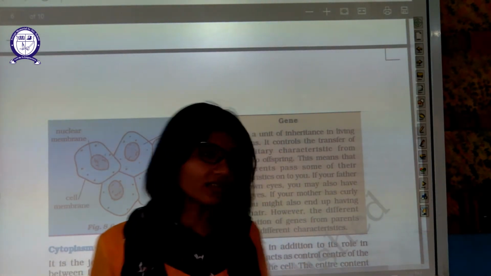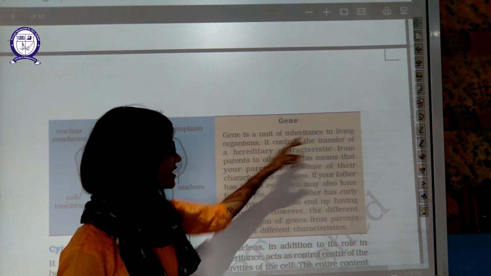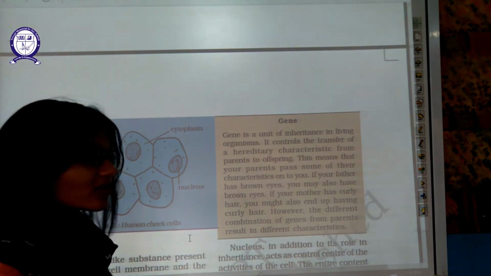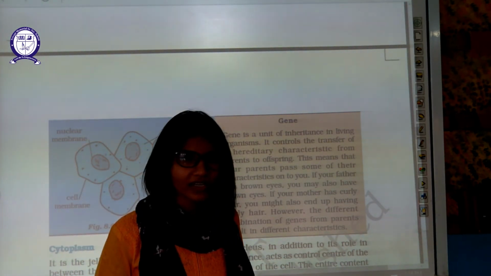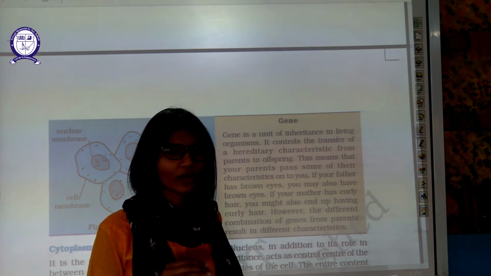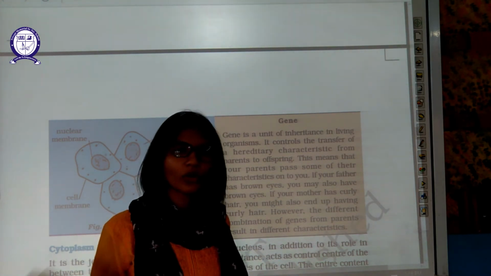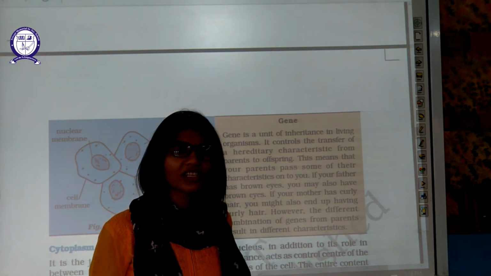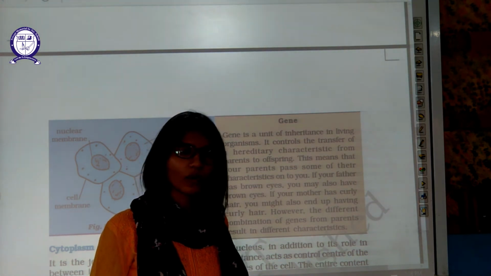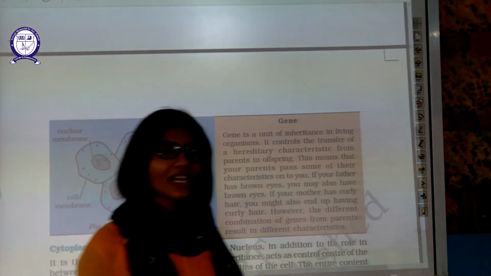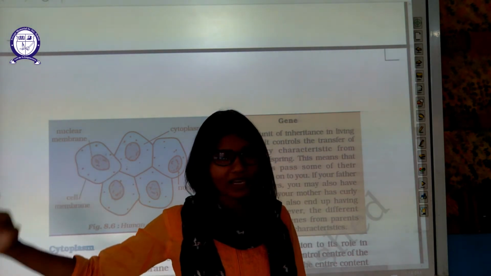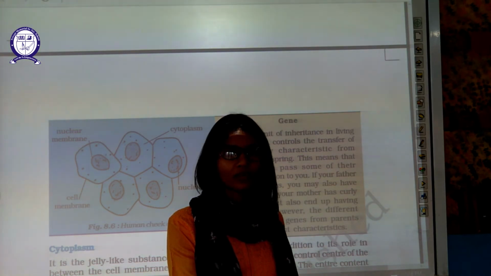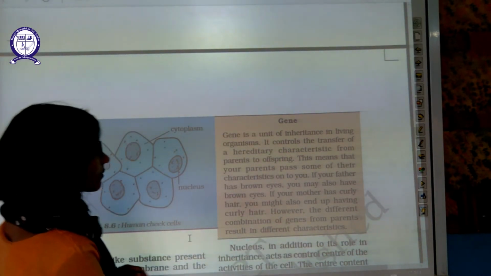Now, what are genes? Gene is a unit of inheritance in the living organism. It controls the transfer of hereditary characters from parents to offspring. Why do you look like your parents? Why do your eyes look like your parents' eyes? Why does your height match with either your father or your mother? Your hair, your skin color, even the smallest details of you match with your parents, because of this information which is carried in the form of genes from parents to offspring. That's why you look like your parents.